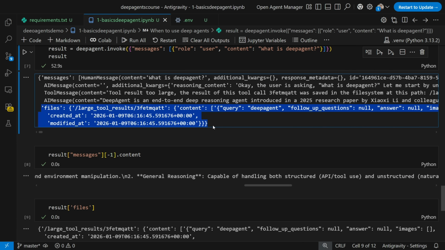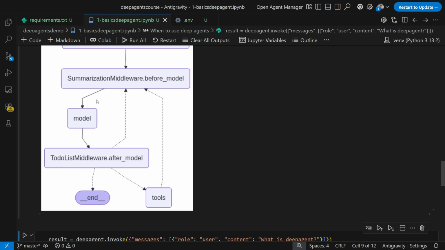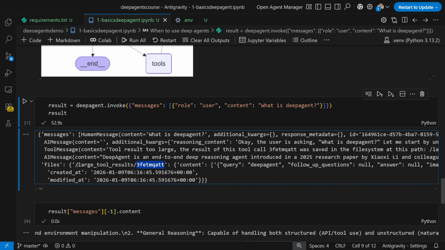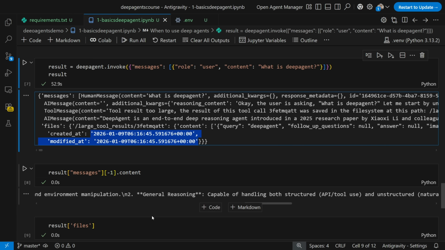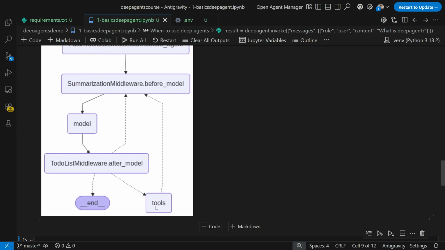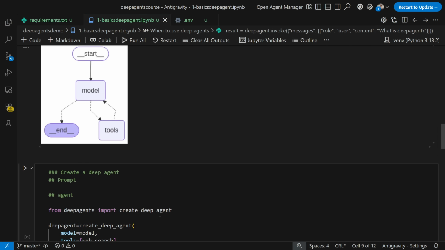And these are some of the files it may have created in some format, so that it will also be able to preserve the context, because it is doing this kind of summarization also. Sometimes, if the context size is very huge, it will also make sure to internally create some kind of content in some hard disk file. It can be a txt file, it can be some different kind of file. So that file information is basically created over here. You can see it has been modified at this specific location and this particular time. Everything is basically done, and this is how a simple deep agent actually works.